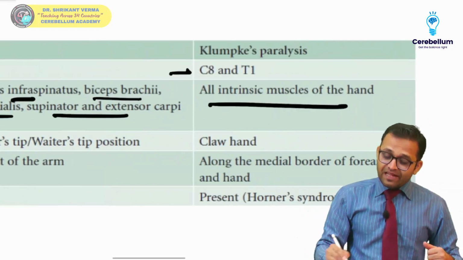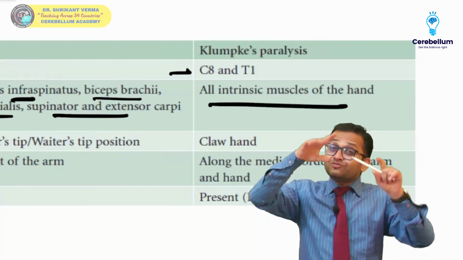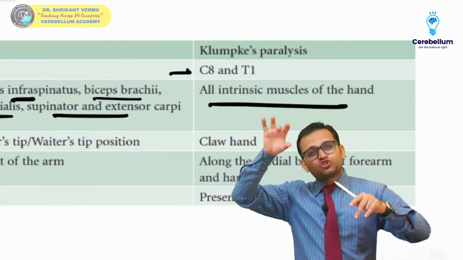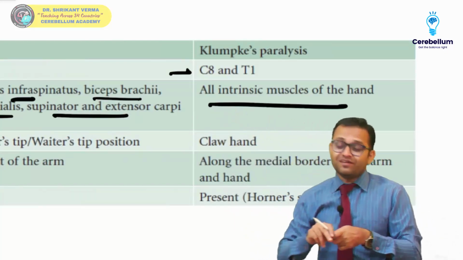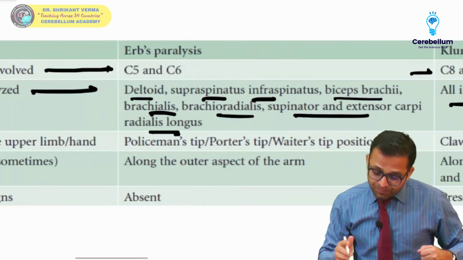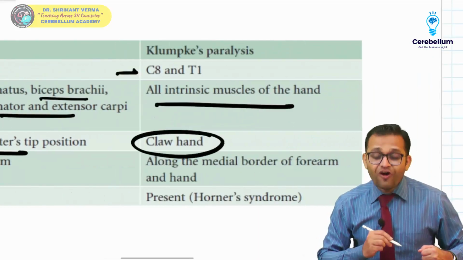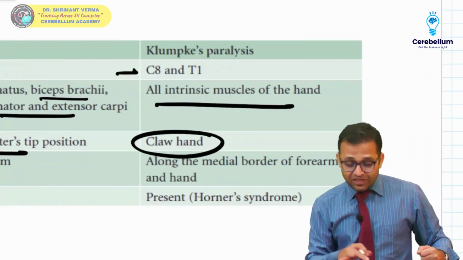And in Klumpke's paralysis, all the intrinsic muscles of the hand are affected, because the ulnar nerve is damaged. The ulnar nerve is the musician's nerve, which supplies the short intrinsic muscles of the hand. The position of the upper limb in Erb's palsy is the policeman's tip, porter's tip or waiter's tip, but here it is the ulnar claw hand in Klumpke's paralysis. Beautiful table for all of you.